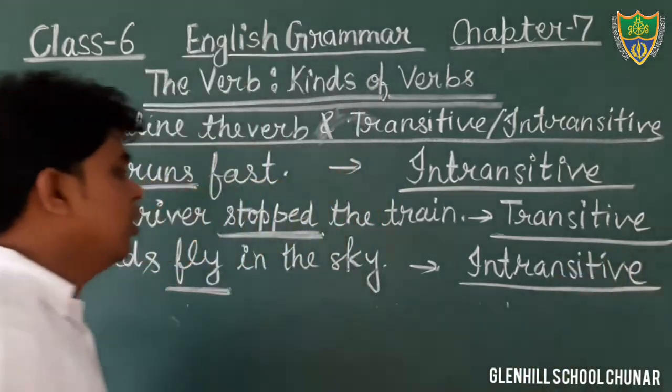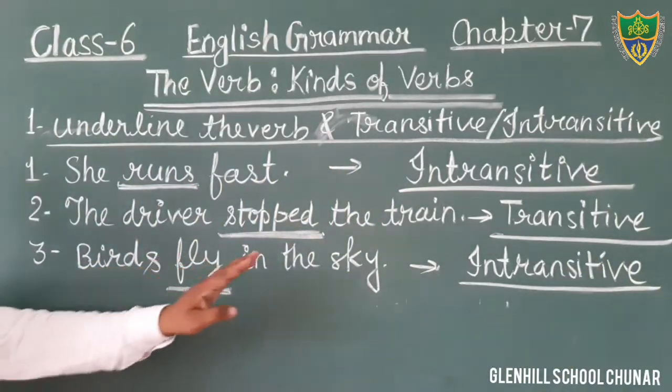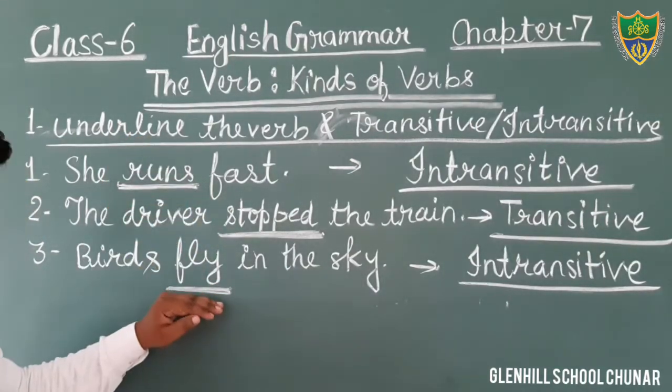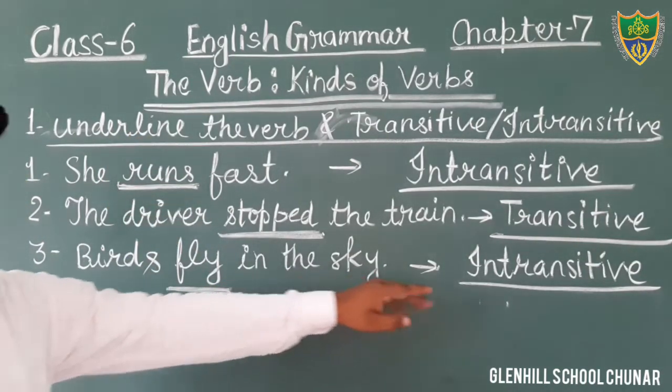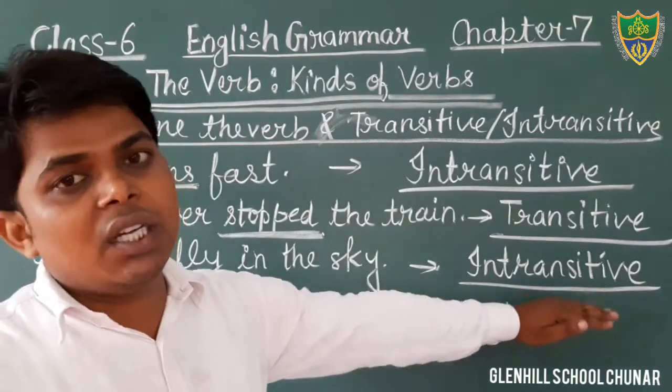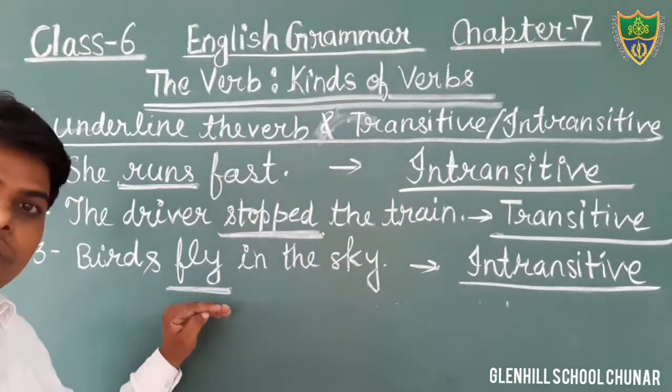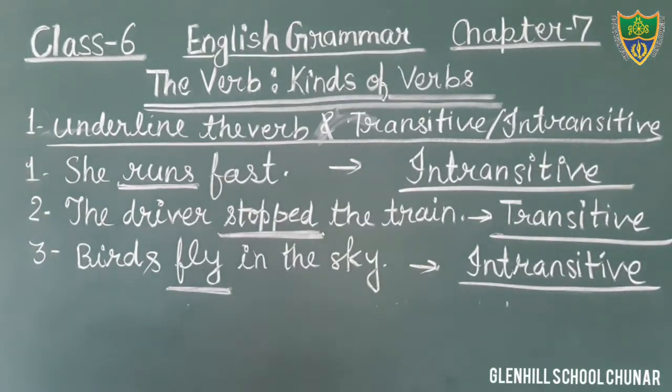Okay, students, just fill in this sentence: birds fly in the sky. The word fly is a verb. Therefore, you will underline it with the help of a pencil, and in the given blank, you will write intransitive, because there is no object. Okay, students? So, you will complete it. Just write down intransitive in question number 3.